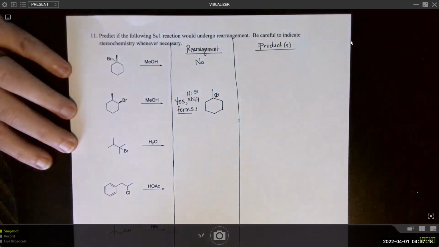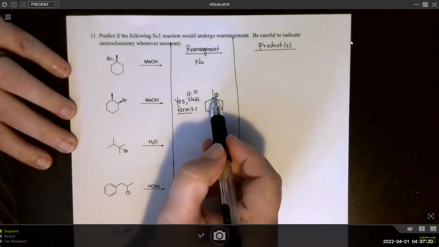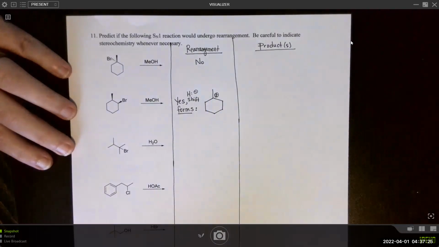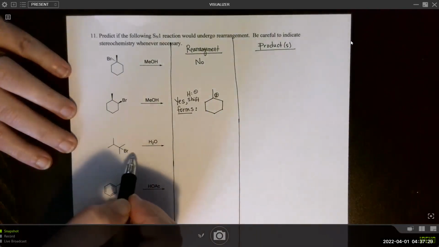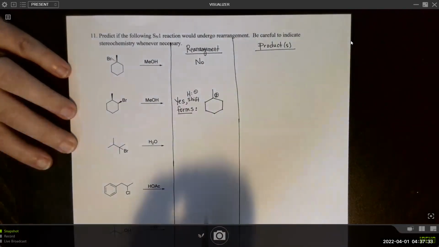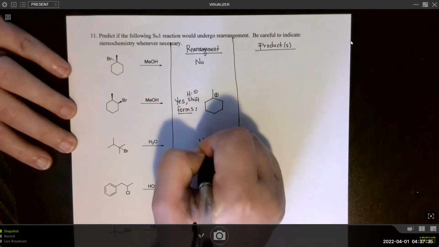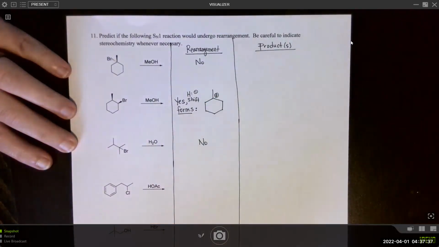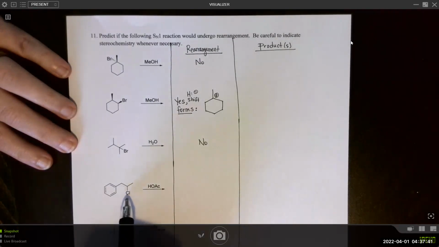Okay, and because this is no longer a chiral center, then we don't need to write a dash or a wedge. So here we'll have loss of a leaving group. This will be a tertiary carbocation, right? So we do not need to worry about rearrangement. Here we have a chloride leaving group. It's going to be secondary, and if we do a hydride shift, it can become secondary and benzylic.